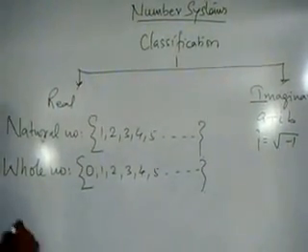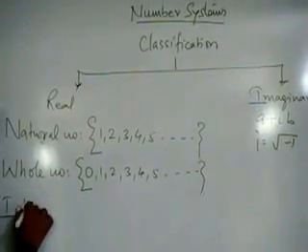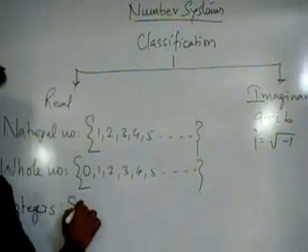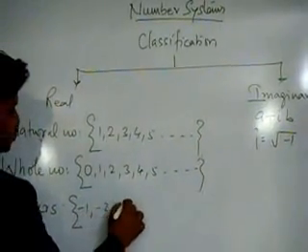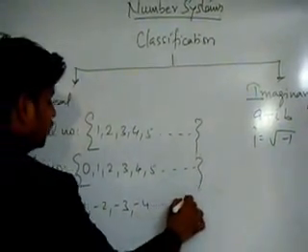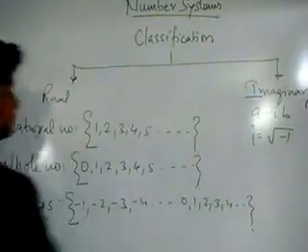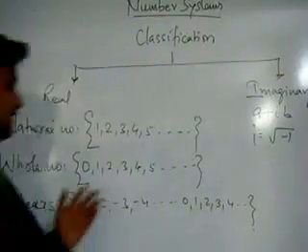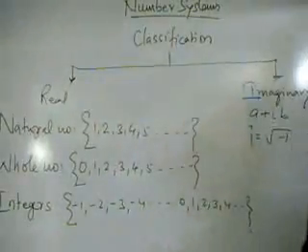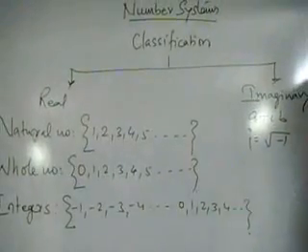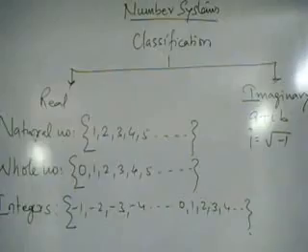Let's come to the third category of the numbers. The third category of the numbers is integers. Examples: -1, -2, -3, -4 and so on. 0, 1, 2, 3, 4 and so on. All these numbers are integers. It means that integers is nothing but the negative whole numbers, the positive whole numbers and the 0. So this complete set is known as integers. So there is natural numbers, there is whole numbers, there is integers.